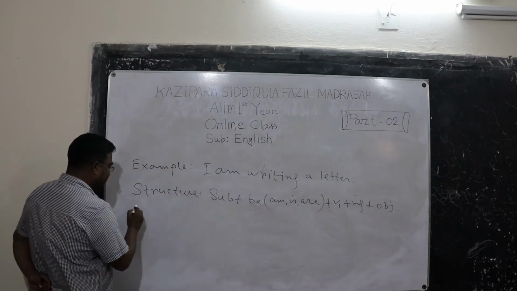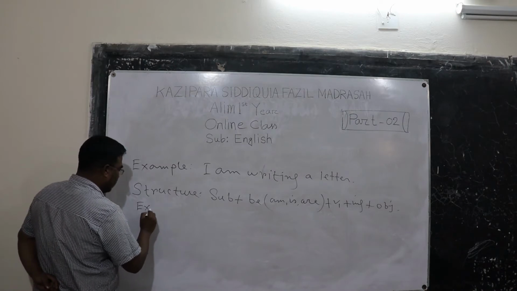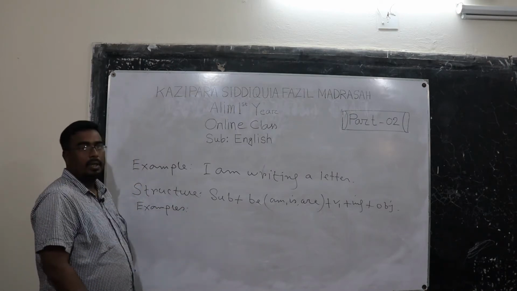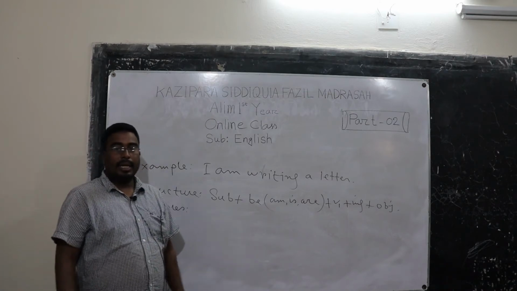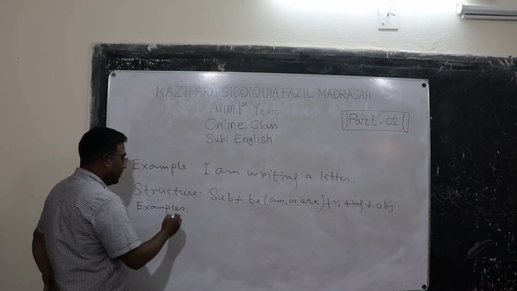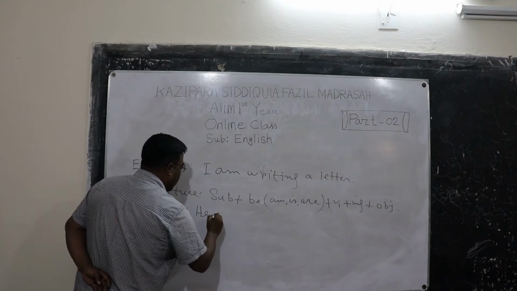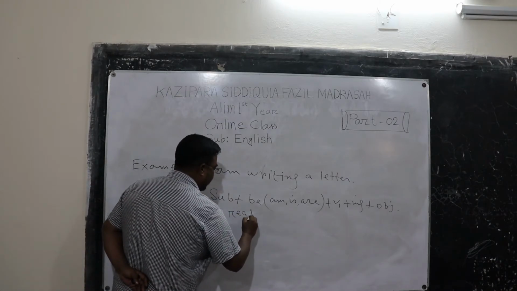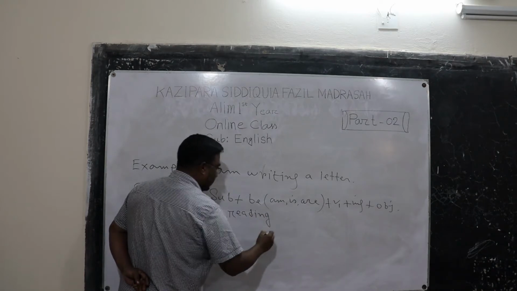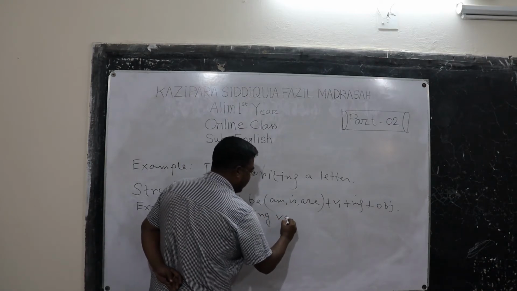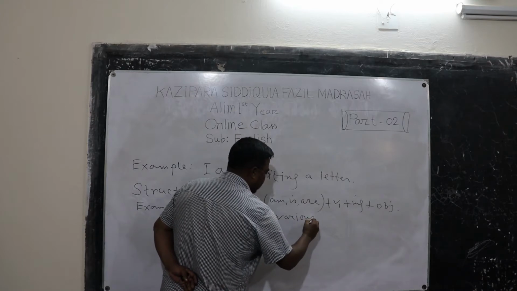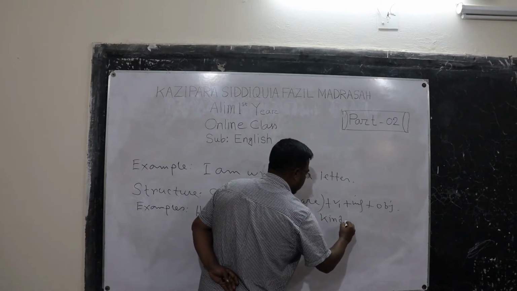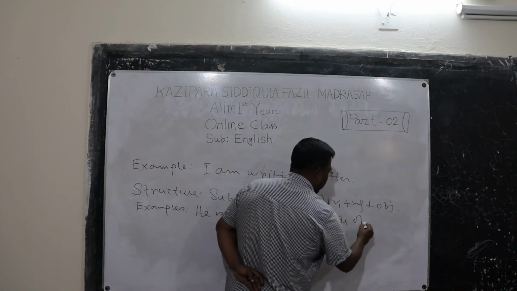So examples. He is reading various kinds of books.